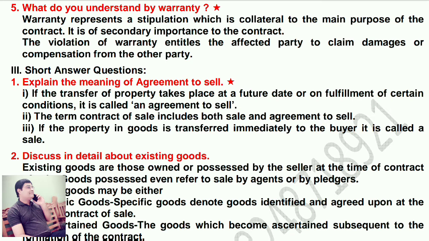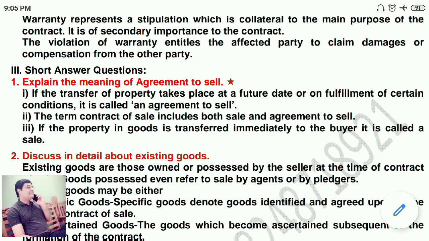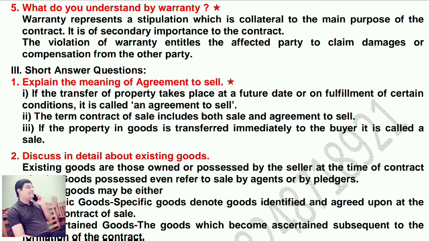Explain the meaning of agreement to sell.